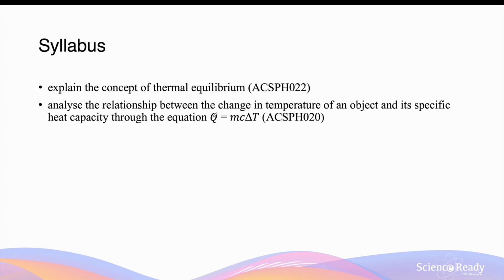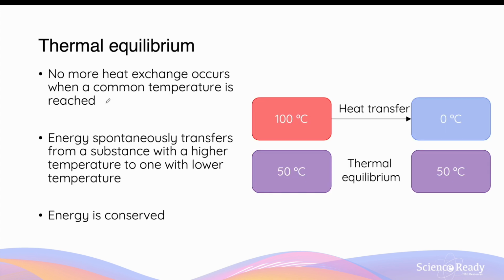Hey everyone, this video is on thermal equilibrium. Thermal equilibrium refers to a state between two or more systems and objects where there are no heat exchanges occurring between them. And thermal equilibrium is established when these objects and systems share a common temperature.